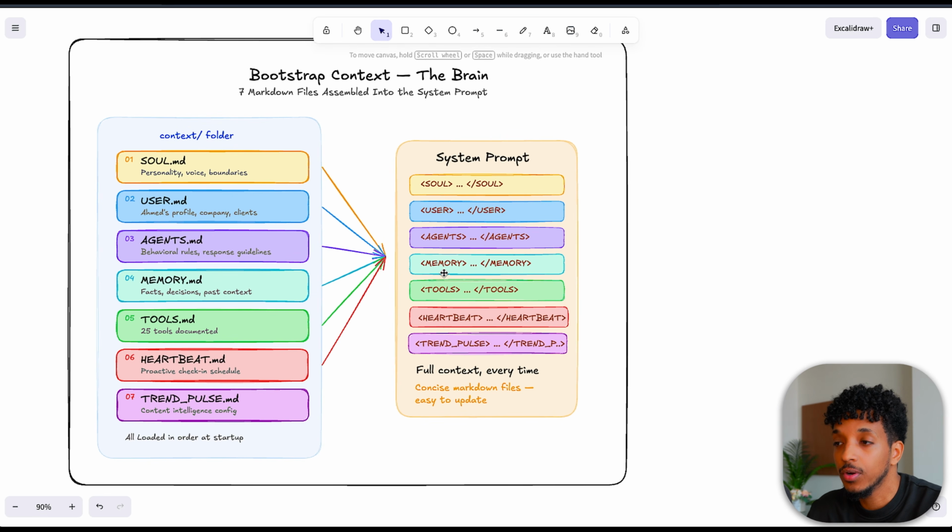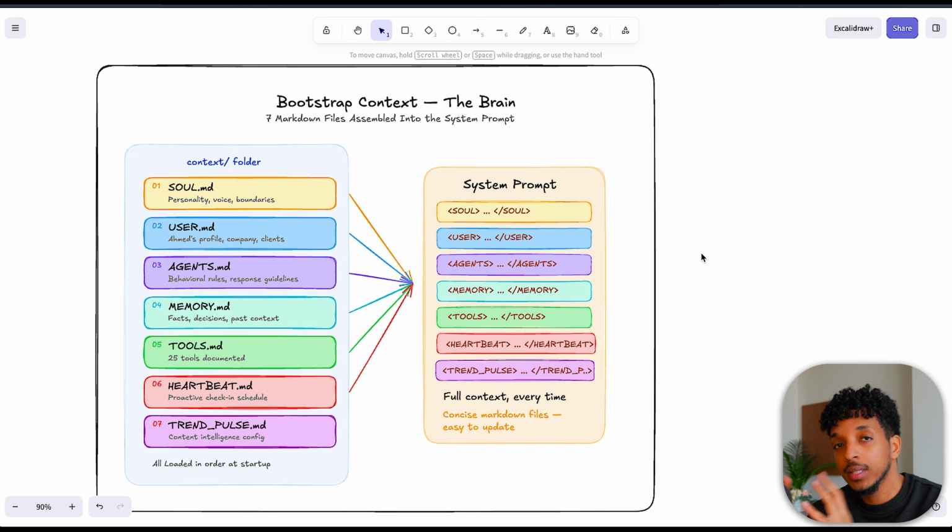So this system prompt is made up of all of these sections. You have the personality, my profile, my company, my clients, my behavior, the agent's behavior, the memory, facts, decisions in the past that we save. We also have the tools. This says 25 tools. We're currently at 42 tools and I haven't found any issues. We have the heartbeat, so proactive daily check-ins, and we also have the trend pulse, where the system messages me every day at a certain time with the content in a nicely formatted way that I like, right? So these are the system, the brain behind this full system.